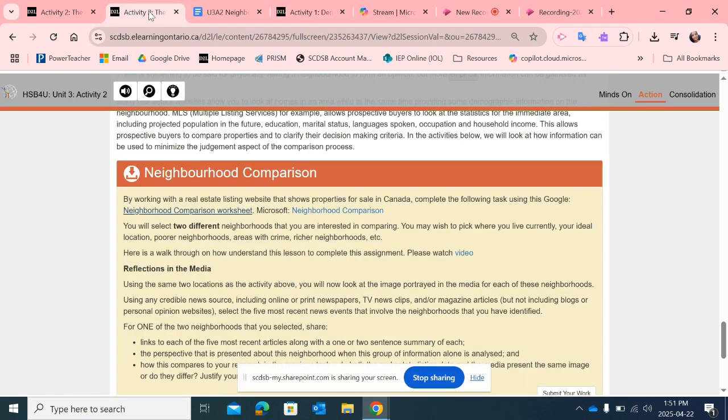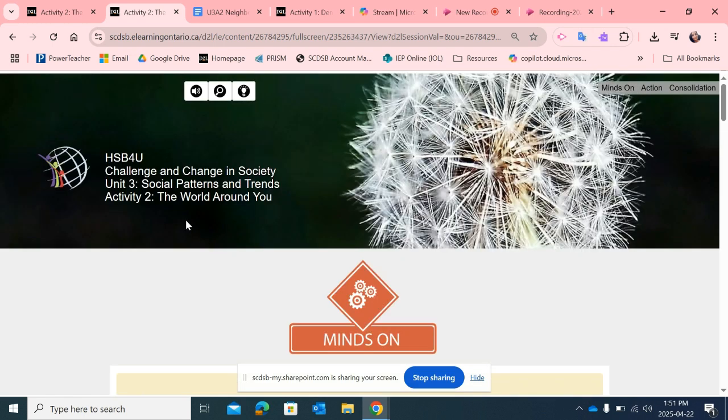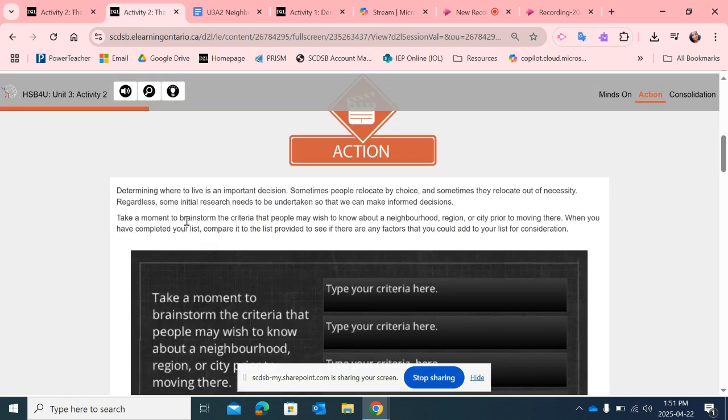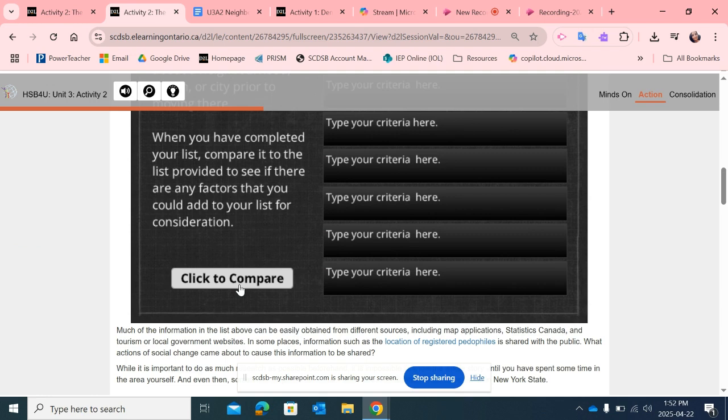And then you're going to pop into the second activity, which is open, which is the world around you. So have a look and interact with this. So take a moment and brainstorm. If you were moving into an area, what would you want? So I would want low crime. Okay, pop in what you would want and then compare that criteria.